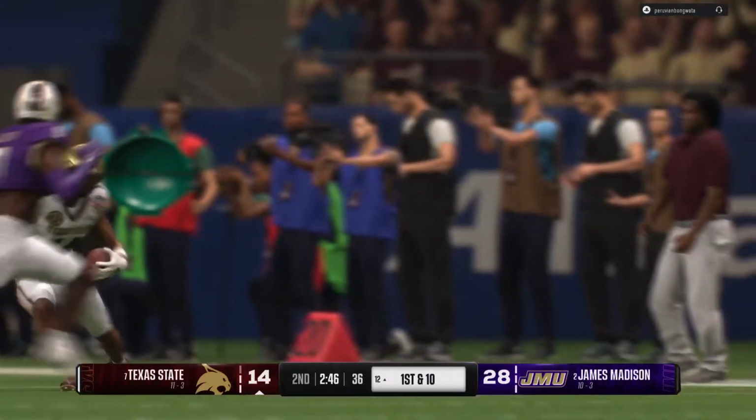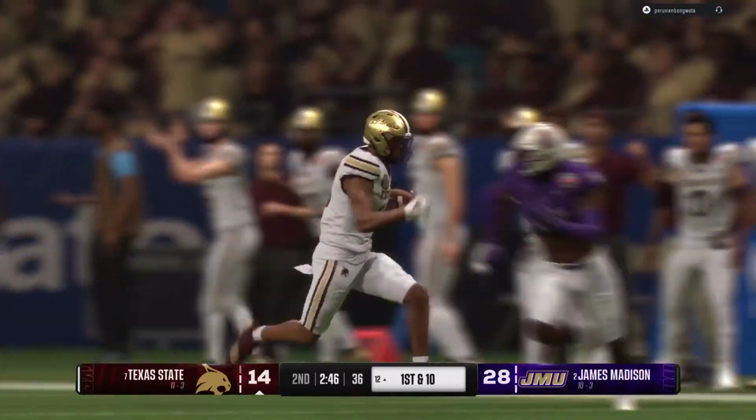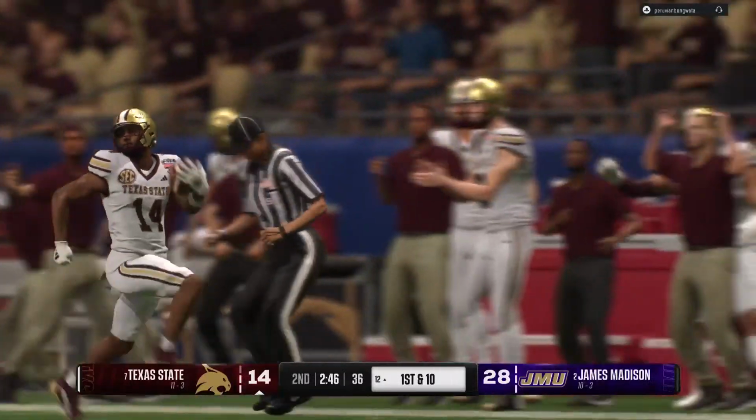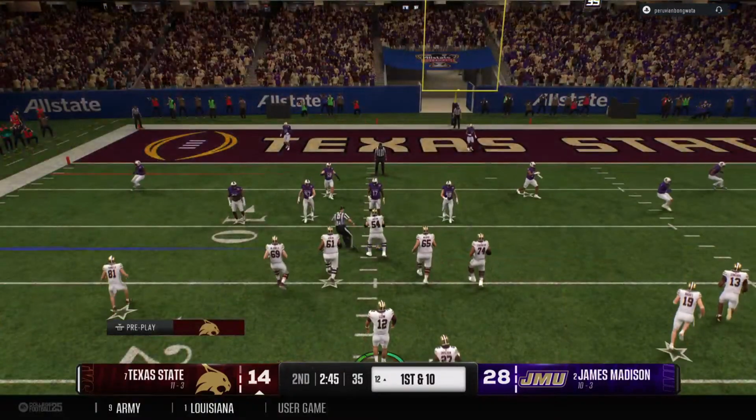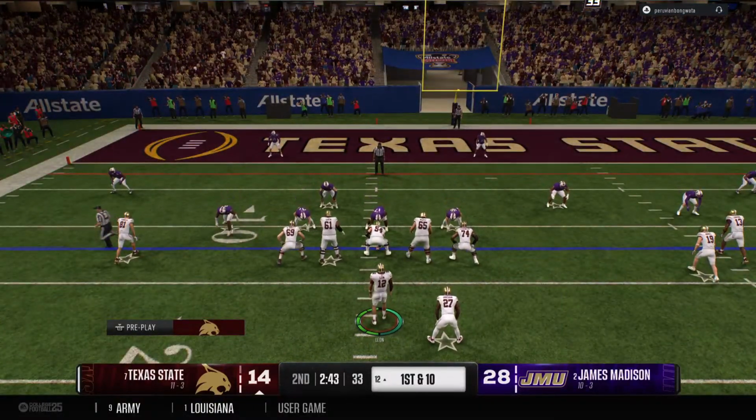This guy is a blur with a football in his hands. He gets one block out in front of him. It seems like he's setting a new speed barrier. First down play call. How aggressive will it be?